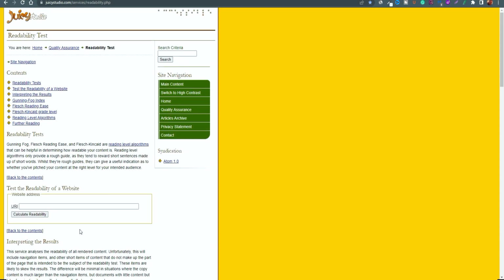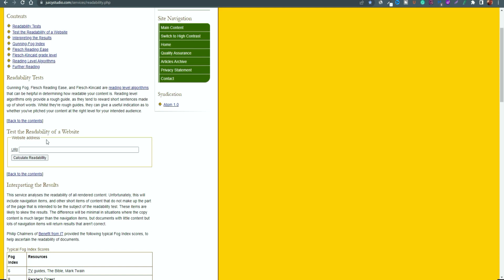What this does is it actually has a really good feature where you can test the readability of a website or a web page or even an article. So for this example, we're just going to paste a URL into this bar here, and it's going to allow you to calculate the readability of the actual page itself.